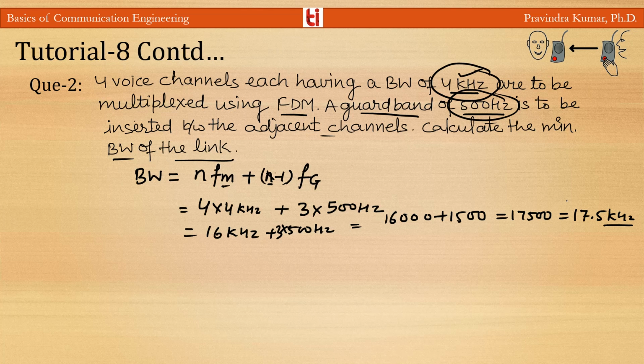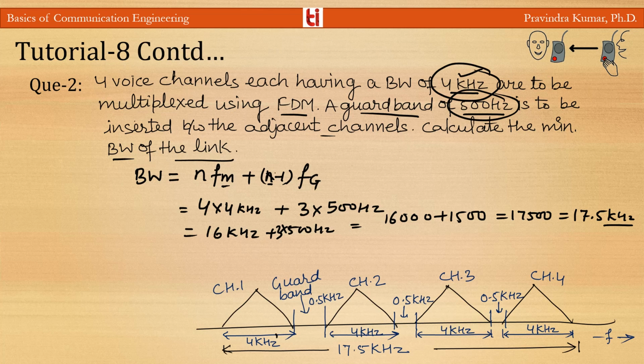So if you can see, this is the bandwidth. The bandwidth for each channel is 4 kilohertz and the guard band is 0.5 kilohertz, or 500 hertz.